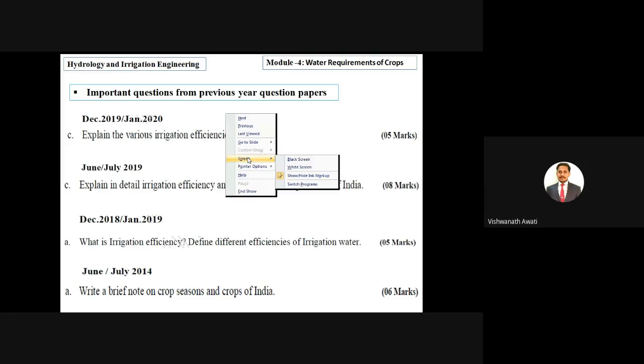In the important questions, in 2019 and January 2020, there is a question: explain the various irrigation efficiencies, right? Direct question. It is for 5 marks. And in June July 2019: explain in detail irrigation efficiencies, add a note on crop seasons of India. So both questions they have asked.